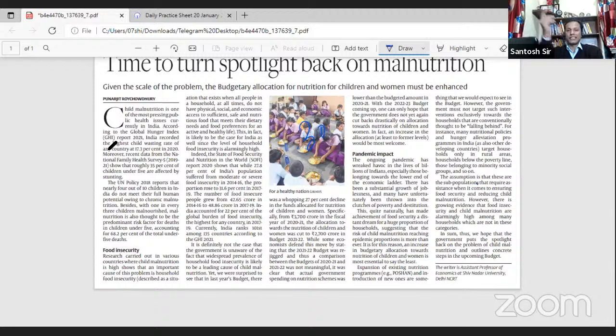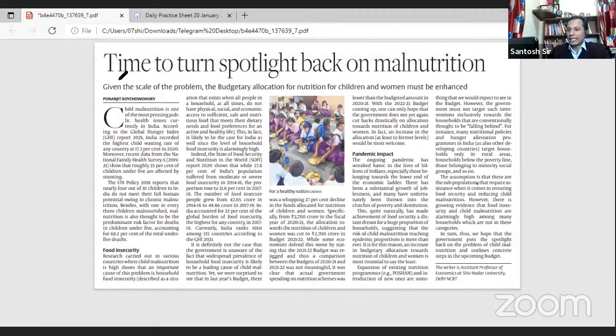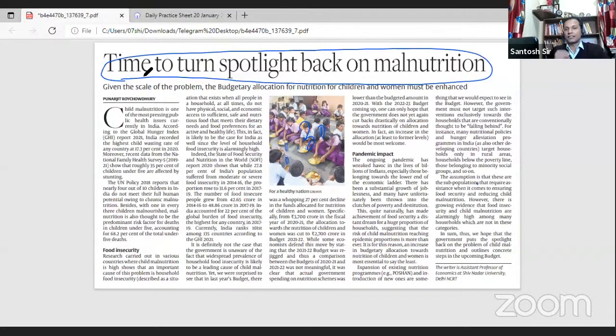So this editorial basically was "Time to turn the spotlight on malnourishment." See, we all know that the budget making procedure has started. And budget is not just a financial tool. Budget is also a socio-economic tool. Let me first tell you some new term. We think that budget is just a financial statement, but budget is not just a financial statement. It is a tool of socio-economic progress.